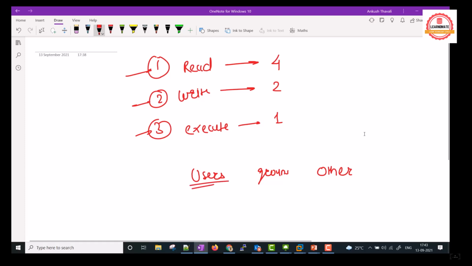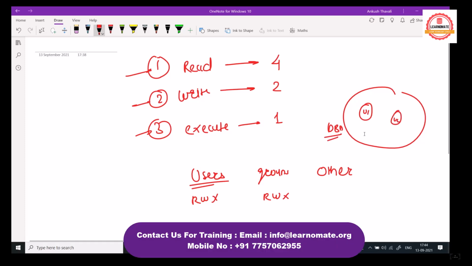So for individual people, you can give read, write, execute permission to the user, and likewise to groups. Groups means basically the users which are part of that particular group. Let's say there is a DBA group, and here we have multiple users. If you give some permission to the DBA group, that will automatically apply to all the users which are part of that group. So you don't need to give permission explicitly one by one to each and every user. Just give it at the group level and it will apply to all the users.